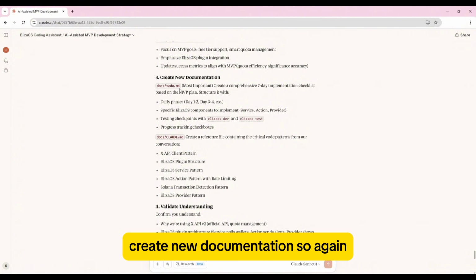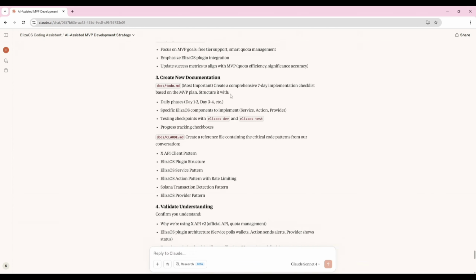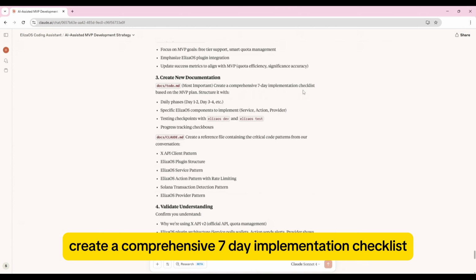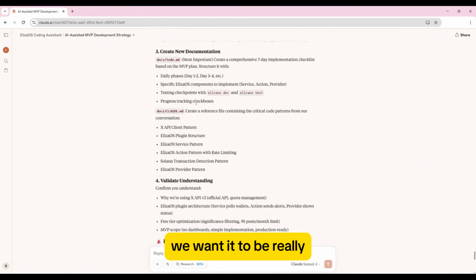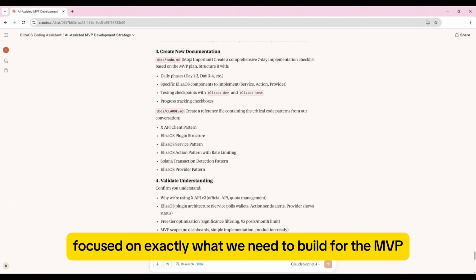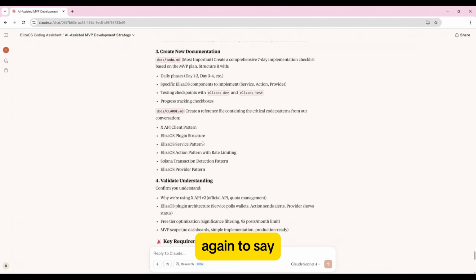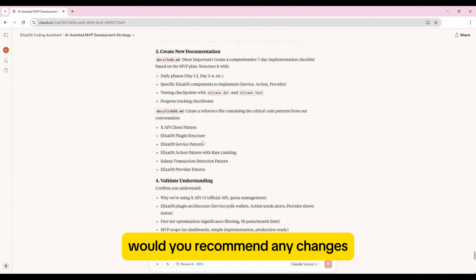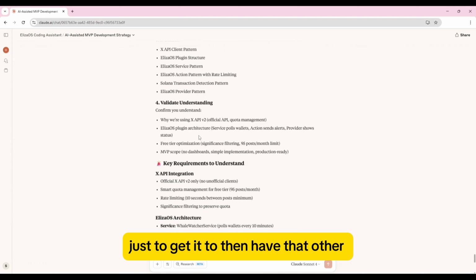Create new documentation. So again, and this has been flagged here as the most important step, create a comprehensive 7-day implementation checklist based on the MVP plan. So we want it to be really focused on exactly what we need to build for the MVP. What I'll probably do after this is just prompt it again to say, would you recommend any changes or updates or improvements to what we've done, just to get it to then have that other frame of reference and a new review of what we've done.